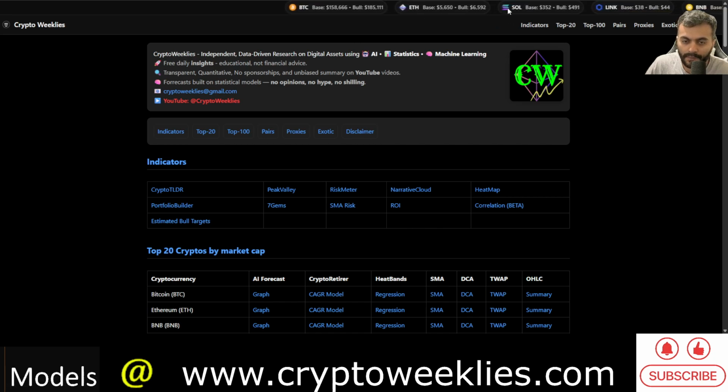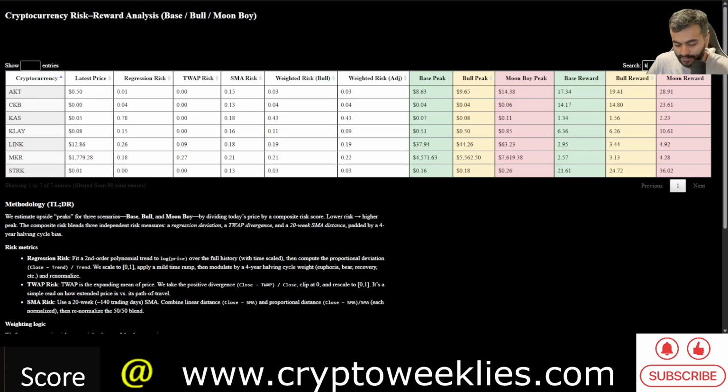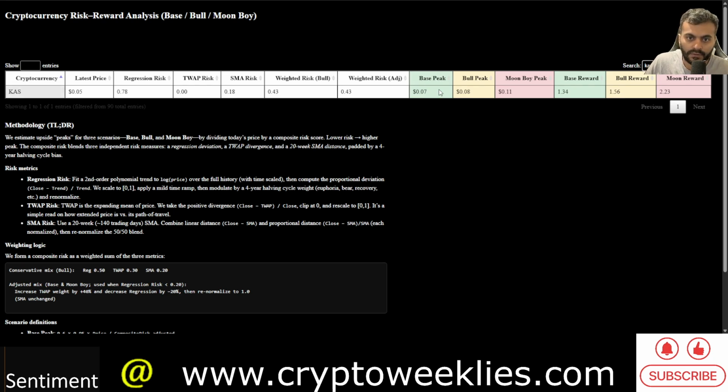We do have this running banner on BTC and ETH and some of the major assets, what they could do in a non-euphoria base case and a euphoria bull case on this channel. And again, that can be checked for other assets such as, for example, Kaspa over here. On this estimated bull case scenario, with the help of this risk reward analysis using these individual models that we looked at in an aggregated fashion, the regression or DCA model, the time weighted average price model, the SMA model, the base peak is again at around 8 cents, the moon case at around 11 cents for Kaspa, again in line with what we discussed today.